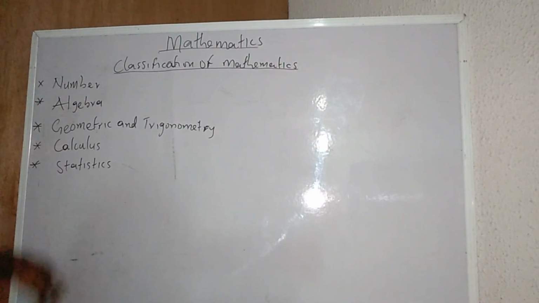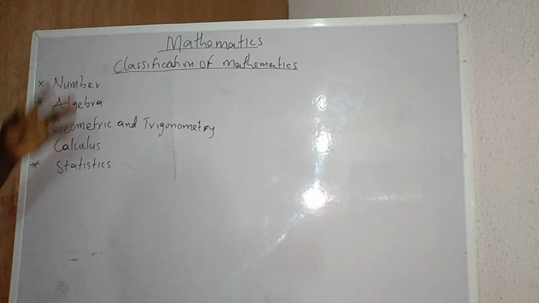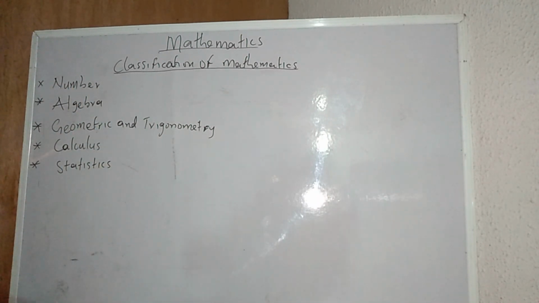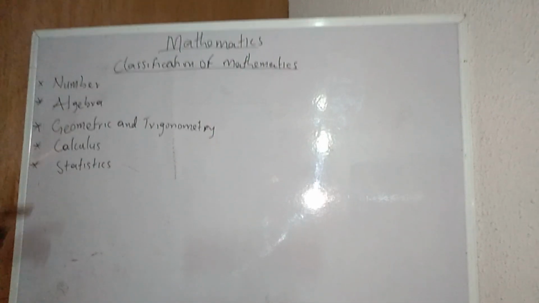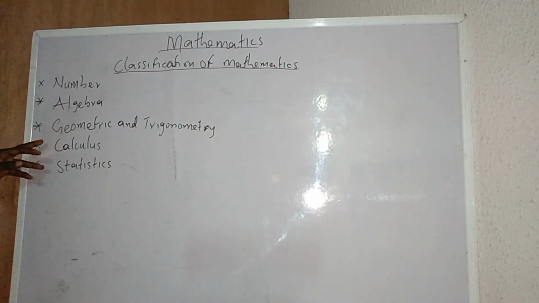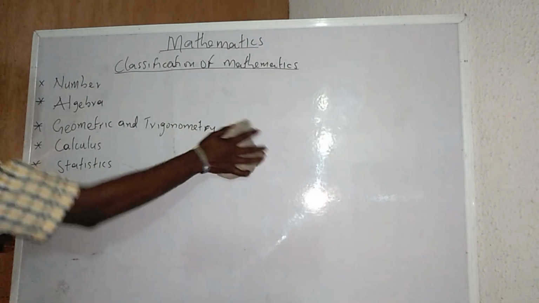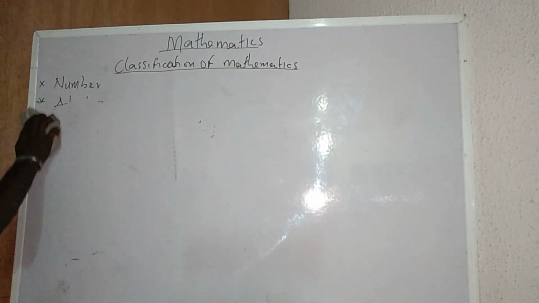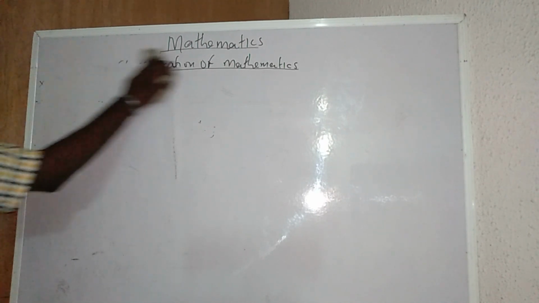Today, I'll be working on numbers. But before we talk about numbers, mathematics is classified into five. The first one is number, the second is algebra, the third is geometry and trigonometry, which can also be called shape, the fourth is calculus, and the last one is statistics. But today I'll be working on numbers. Let me put number here.